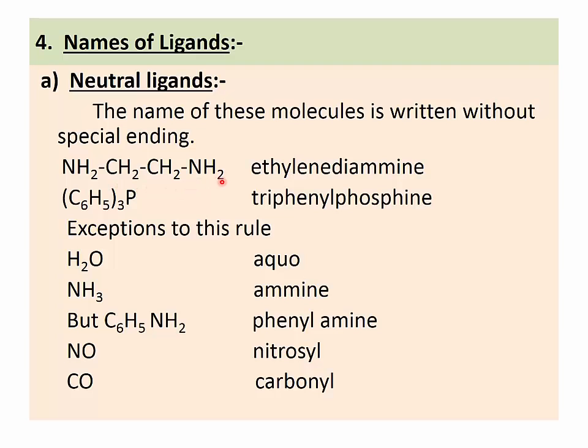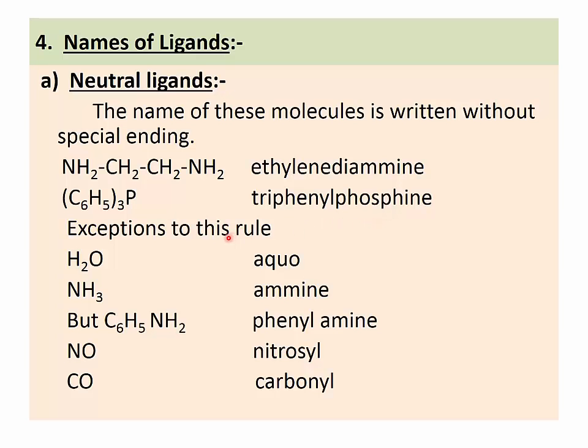If it acts as a ligand in a coordination compound, then its name is written as ethylene diamine. Second example, C6H5)3P. Its name is written as triphenyl phosphine.